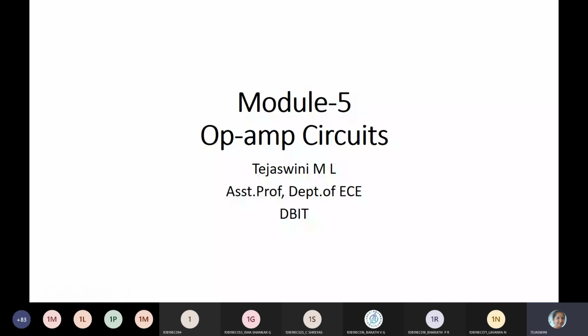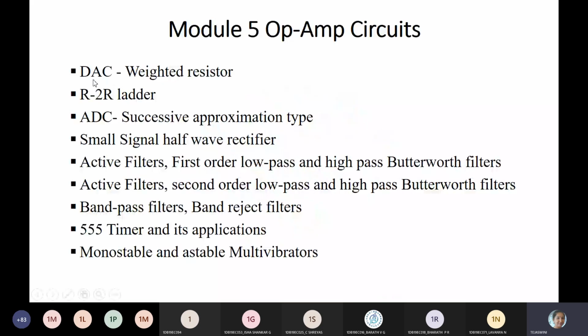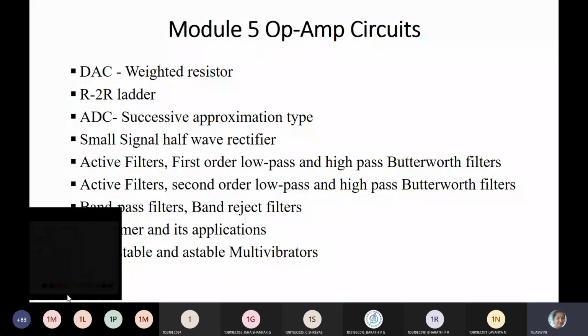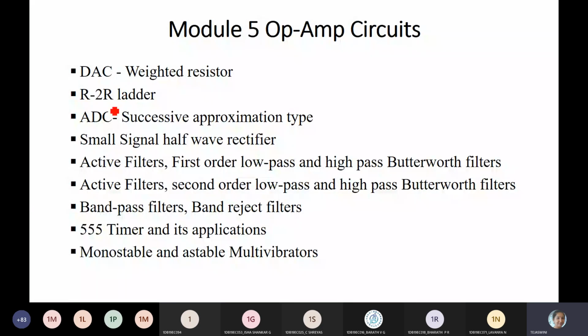So this module 5 deals with DAC, digital to analog converter. We're going to study two techniques, binary weighted resistor and R-2R ladder. These two techniques are frequently used in digital to analog conversion.